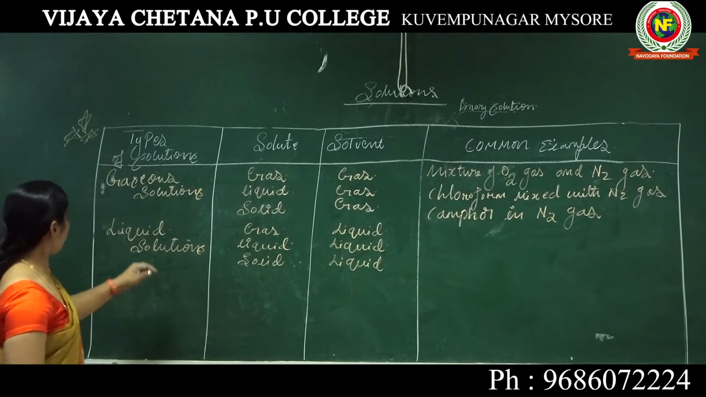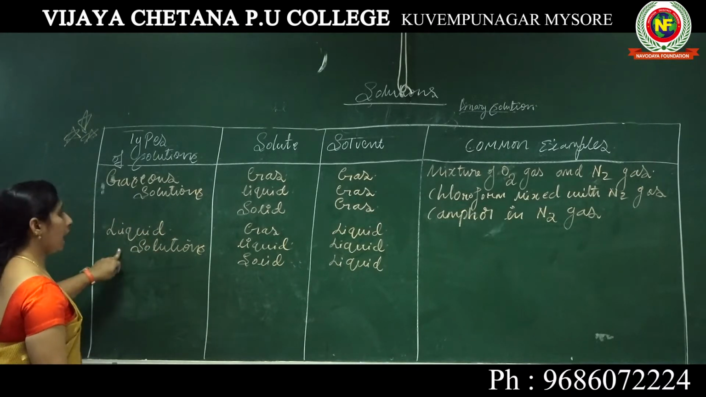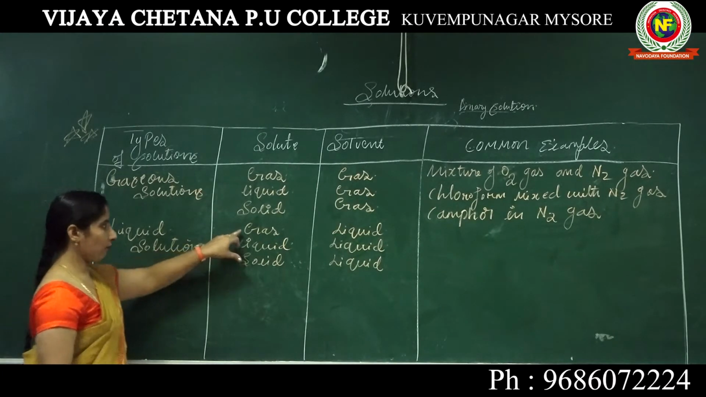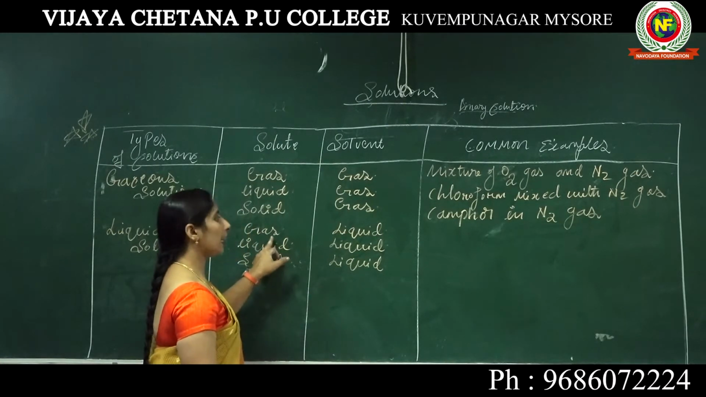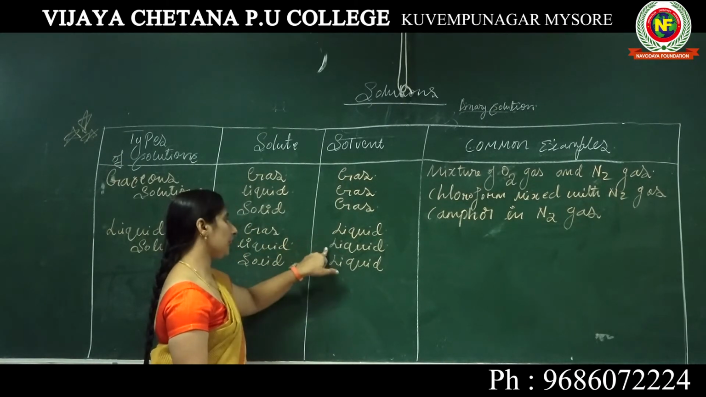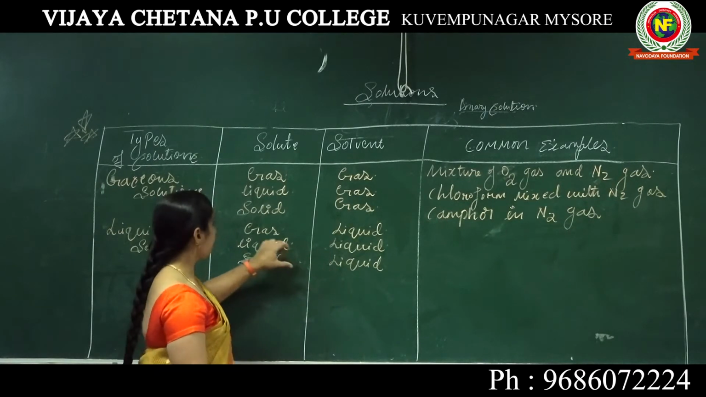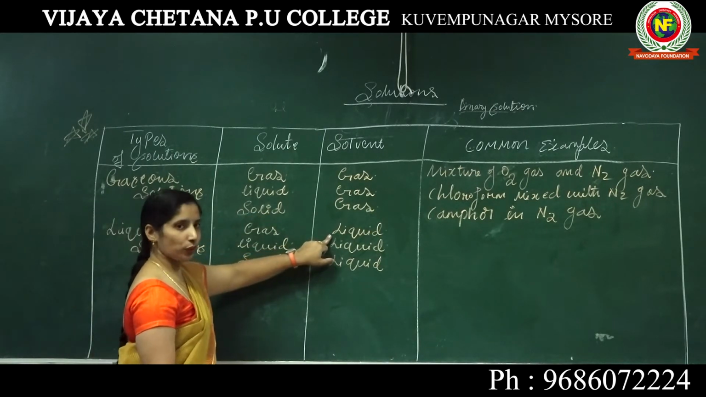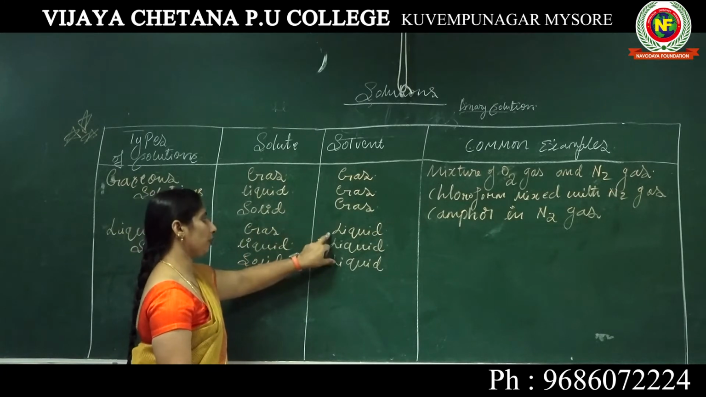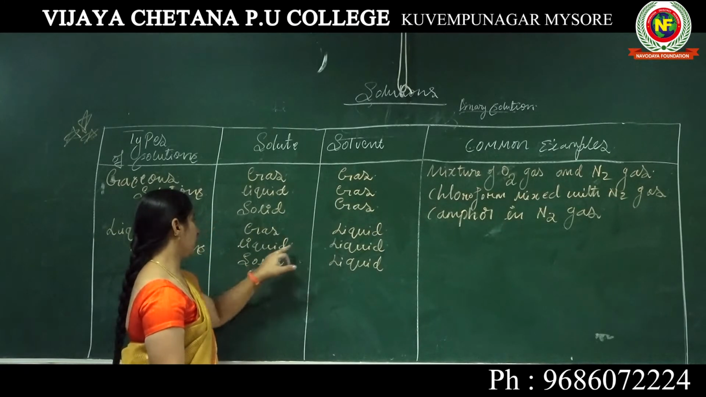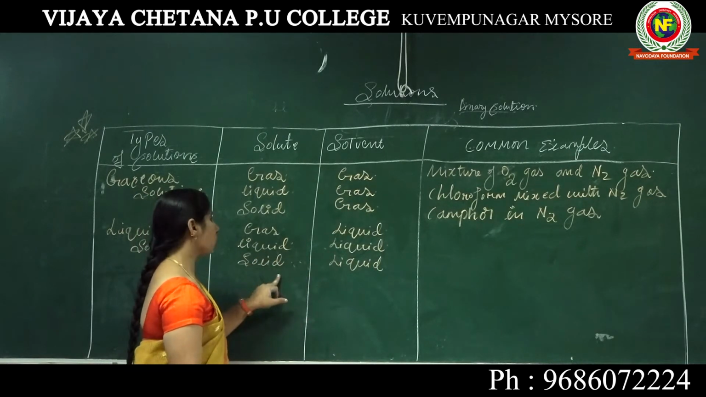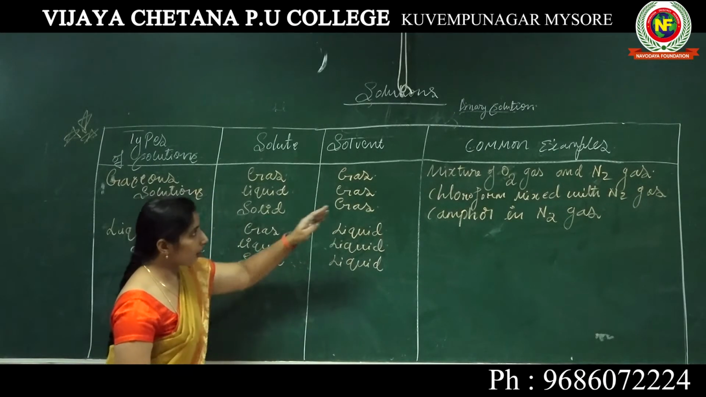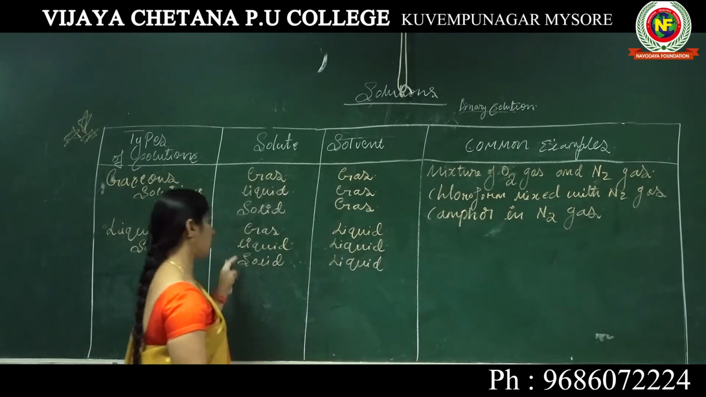Yes. So under the liquid solution, again there are three types: gas in liquid, liquid in liquid, solid in liquid. Got it? Gas is a smaller proportion present in a larger proportion, because the liquid is the solvent. So gas in liquid, liquid in liquid, solid in liquid. We have to write one example for each type of solution.